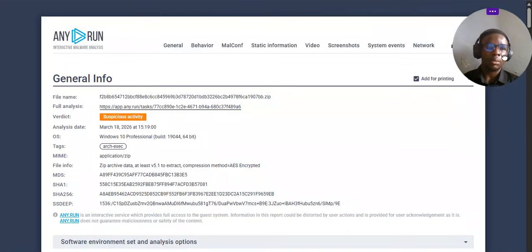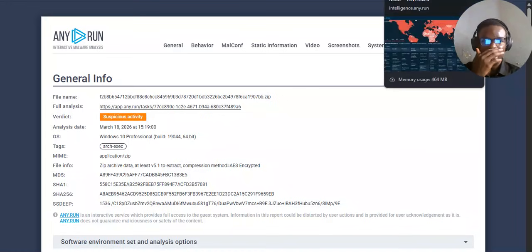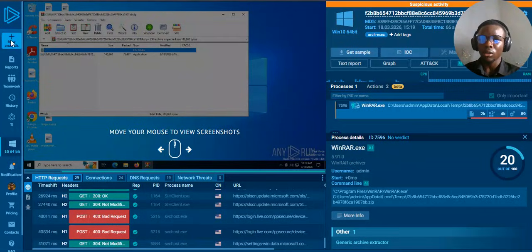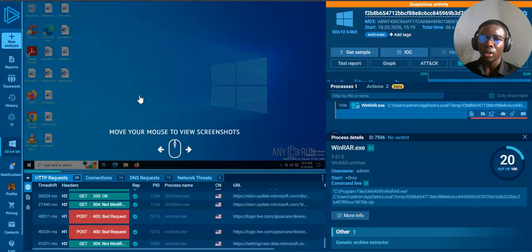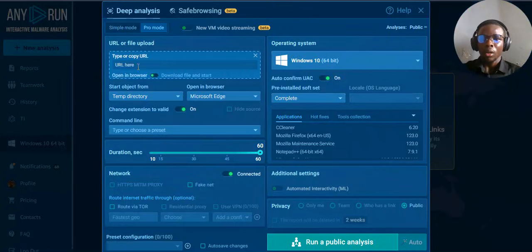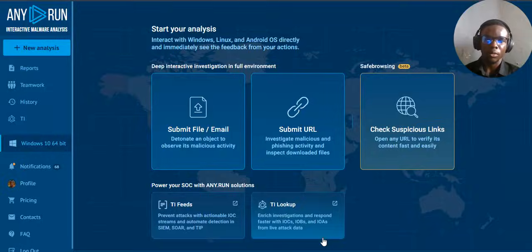Now, aside from this malware analysis project, I'll also be showing some things that Any.Run actually brings into play for you. But first of all, let's run a new analysis on a URL so we can actually get the full usage of this thing. Okay, I guess I have to reload. All right, now I'll come to submit URL and drop this. Click enter.